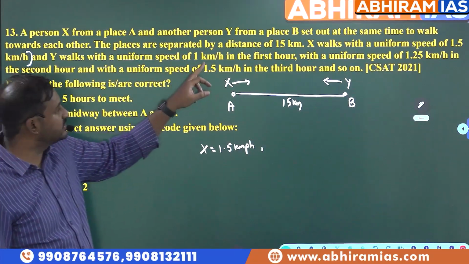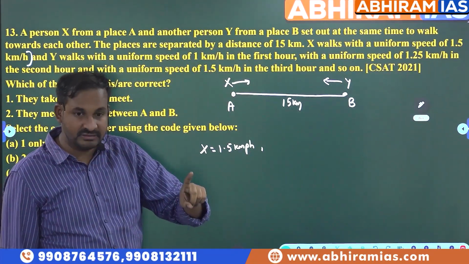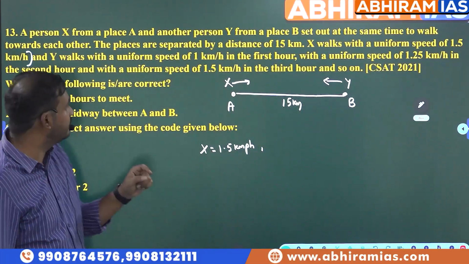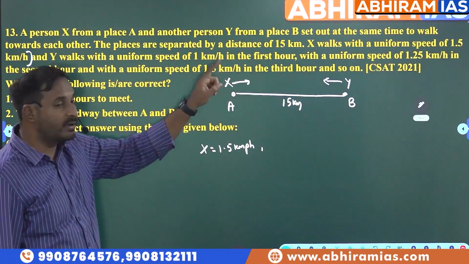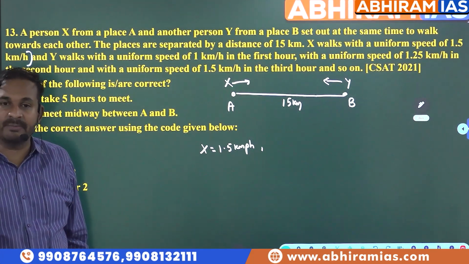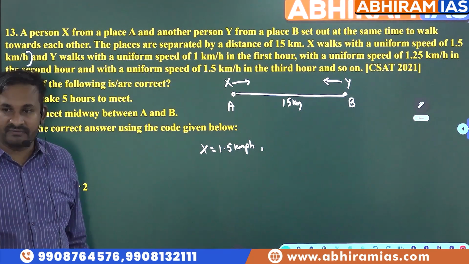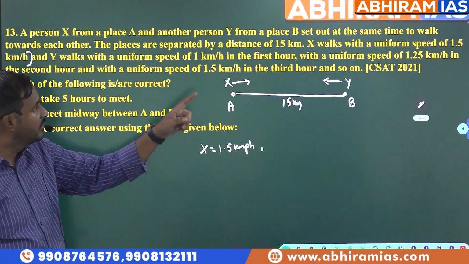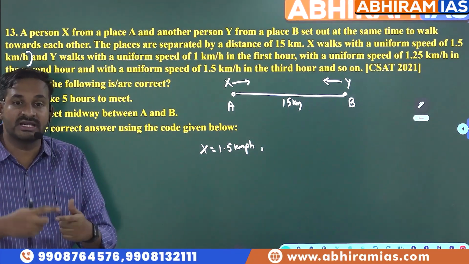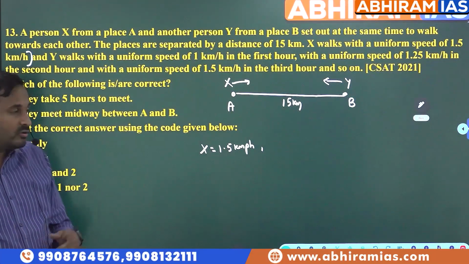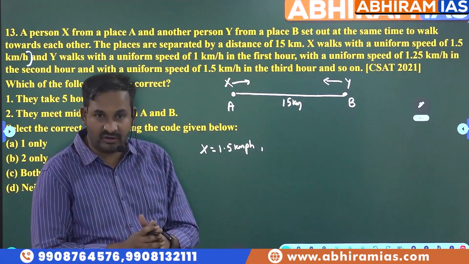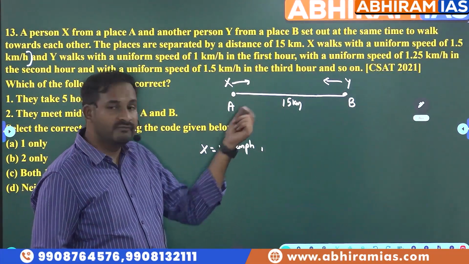Y walks with a uniform speed of 1 kilometer per hour in the first hour, 1.25 kilometer per hour in the second hour, 1.5 kilometer per hour in the third hour, and so on. That means every hour he is increasing his speed by 0.25, right? In the first hour he goes at 1 kilometer, next 1.25, next 1.5, every hour he is increasing his speed.